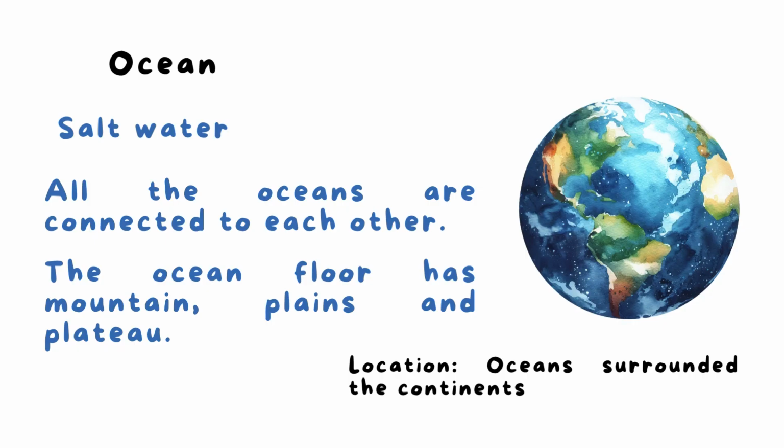So we can summarize what we said about oceans. The type of water is salt water. And as we saw, all the oceans are connected to each other, and the ocean surrounds the continents, and the ocean floor, the bottom of the ocean, has mountains, plains and plateaus.